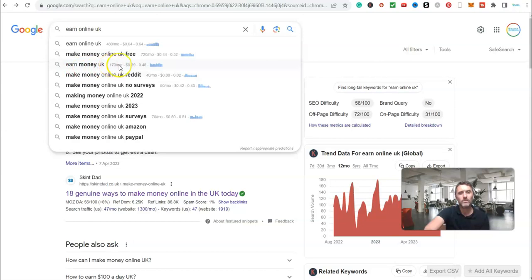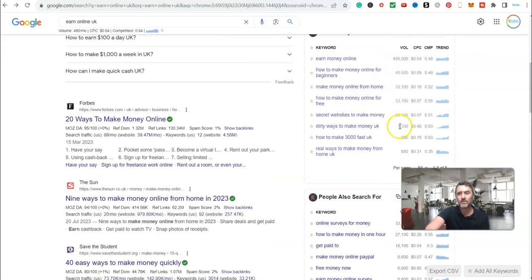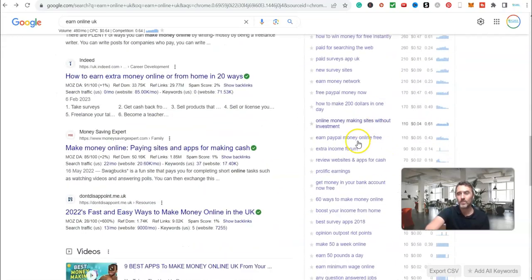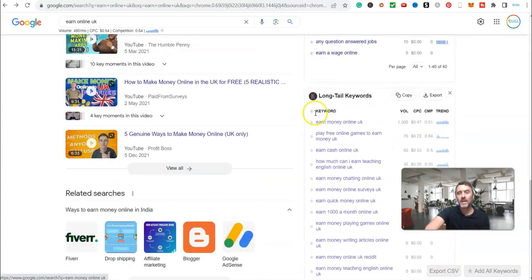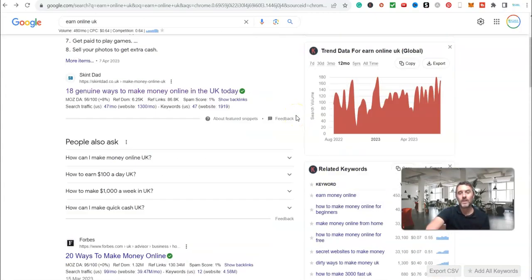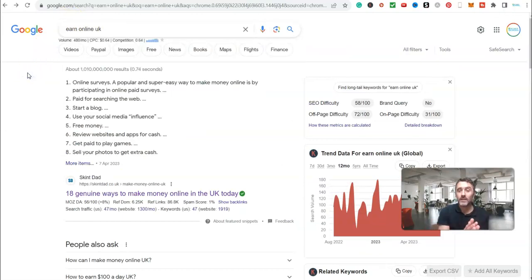Earn Money UK, 170. This one. And if I was to scroll further down the page here, again, I can see lots of different options on the page here. And then we've got more down here. Look, there's so much potential with this method, okay? And if we was to go with that, so let's say we was going into this category or a niche, those are some different ways we could monetize this.